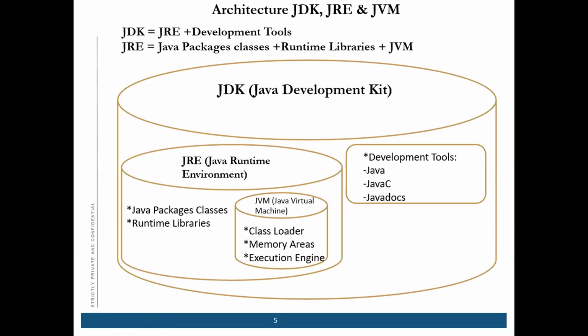We will see it while installing. For Mac users, the JVM is different. For 64-bit, it is different. For 32-bit Windows, it is different. So whichever OS you are using, you have to install accordingly.